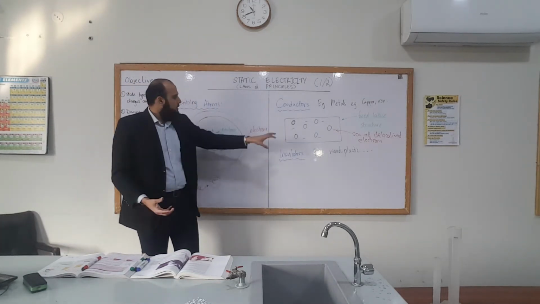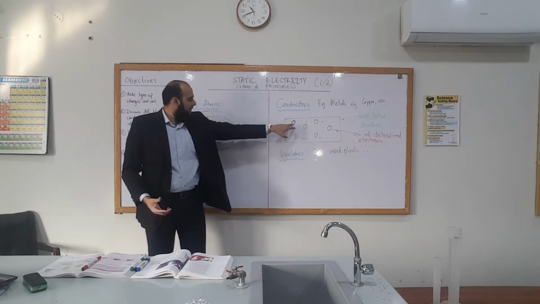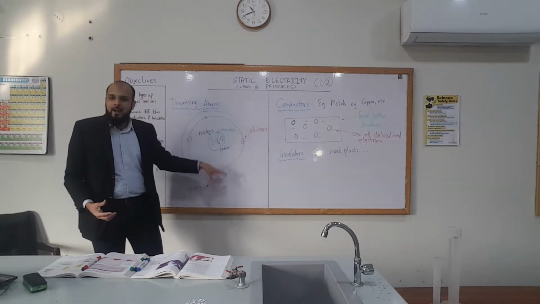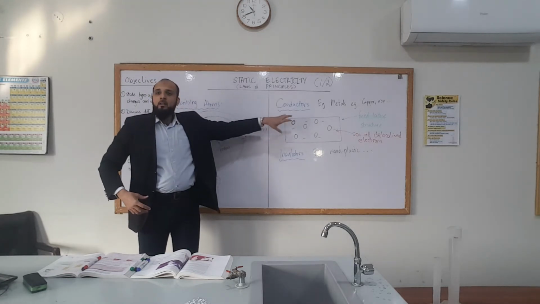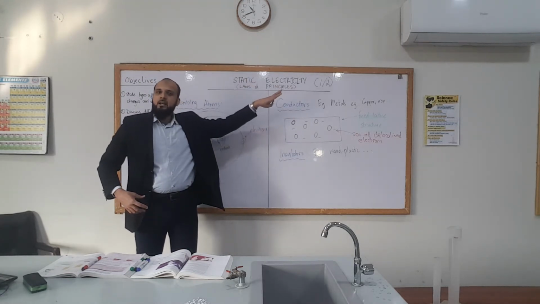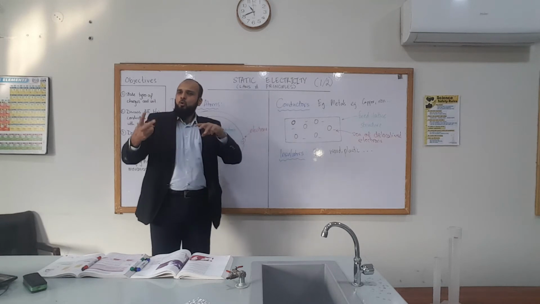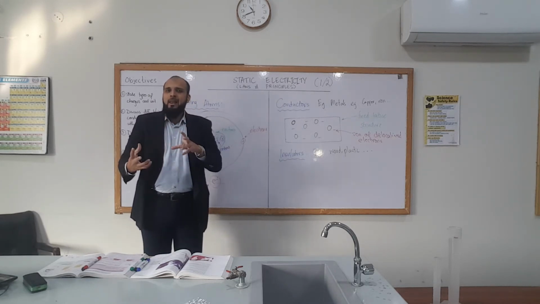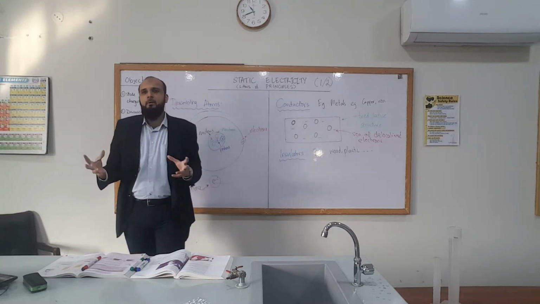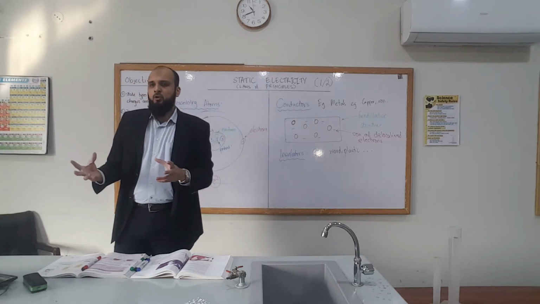Okay? Because when this electron leaves the atom, the atom is left with 3 positive charges in this case and 2 negative charges, leaving an imbalance. An imbalance is created. Unequal number of protons and electrons.